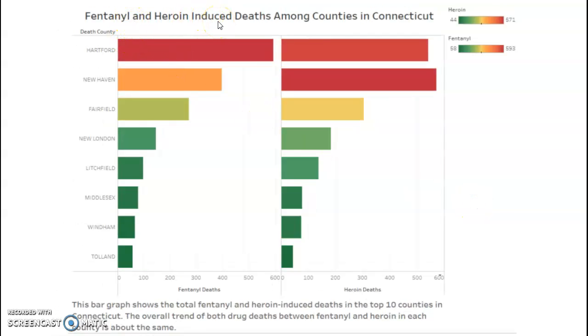Fentanyl and heroin-induced deaths among counties in Connecticut. Hartford, ironically, is also a county, and it has the highest fentanyl deaths, and for heroin it is actually New Haven, which is another very large county.